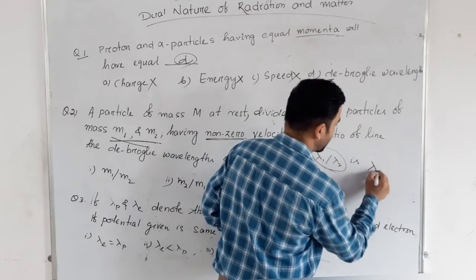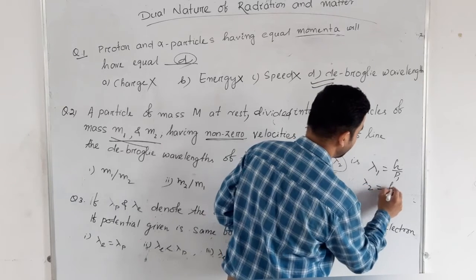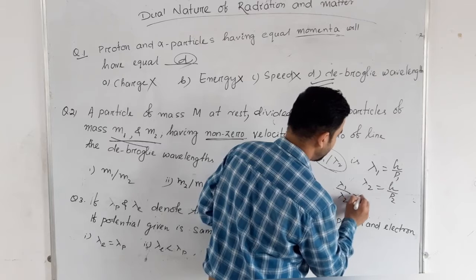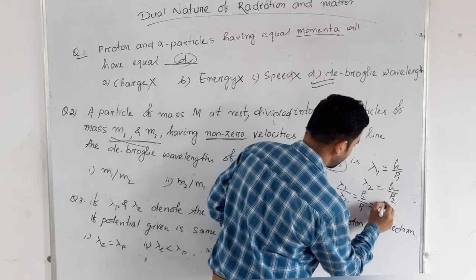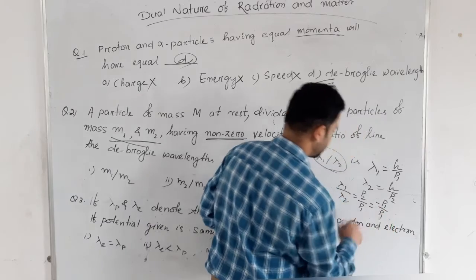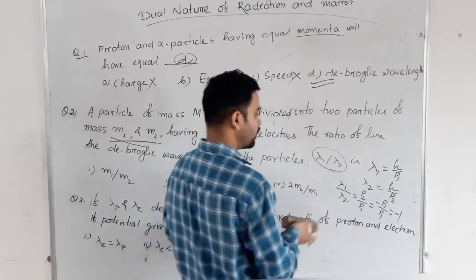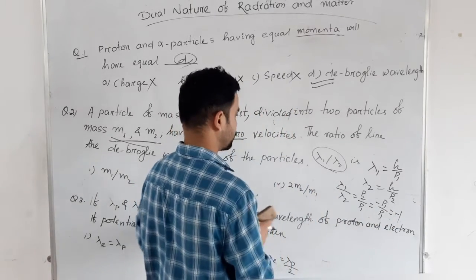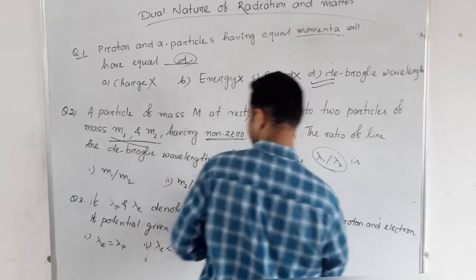We know lambda 1 equal to h by p1, lambda 2 equal to h by p2. So lambda 1 by lambda 2 will be p2 by p1, that means minus p1 by p1, that is minus 1. The ratio magnitude will be 1. So the answer will be option 3.